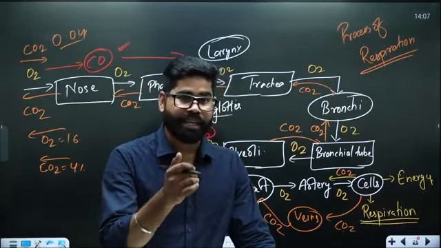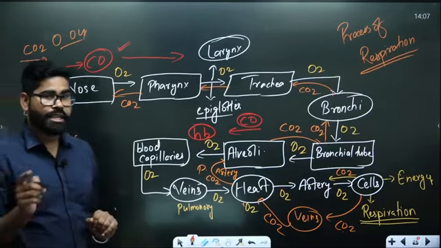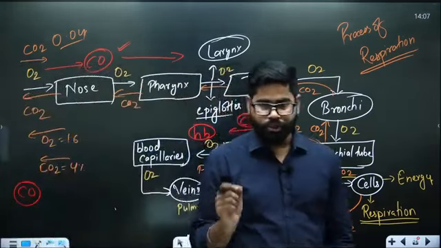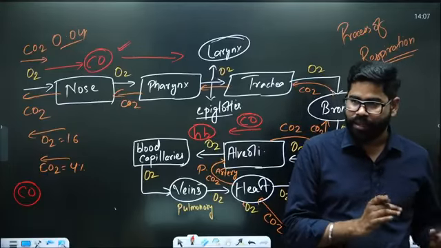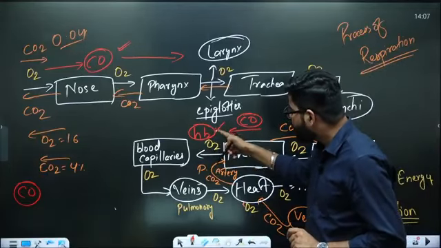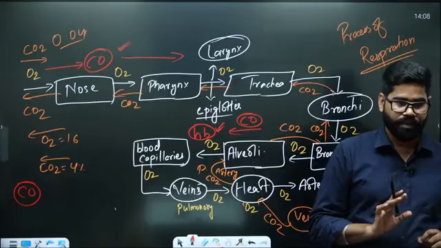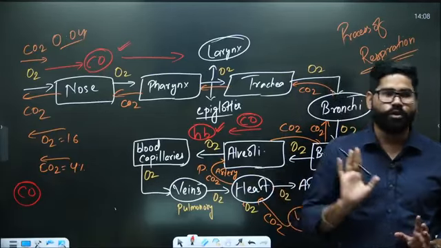If we talk about carbon monoxide, it is not a stable gas. It always wants to react and settle. It wants to have its stability, so it is highly active. Its reactivity is quite high. So this carbon monoxide, if it is coming into the body, it will form instant bond with this hemoglobin.